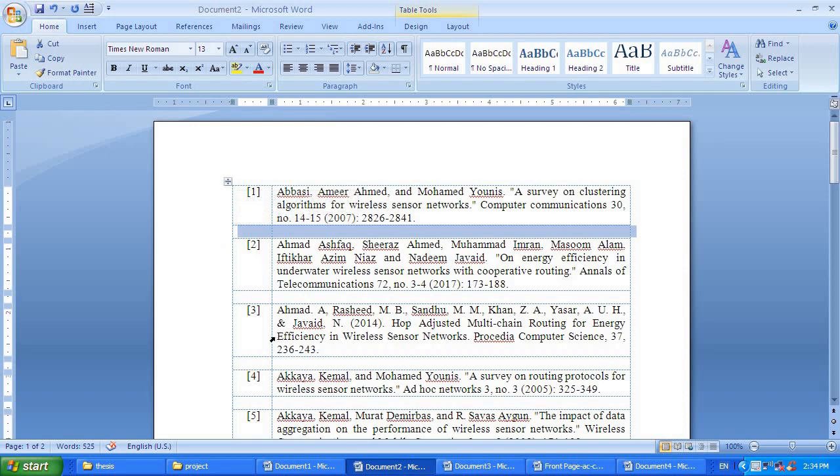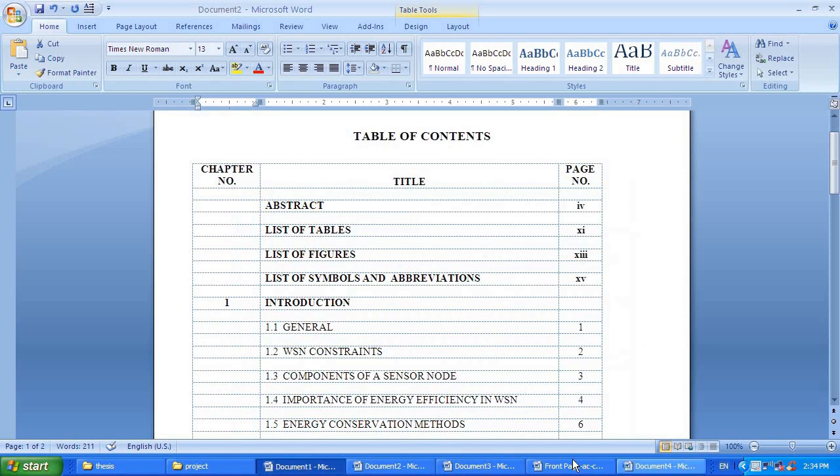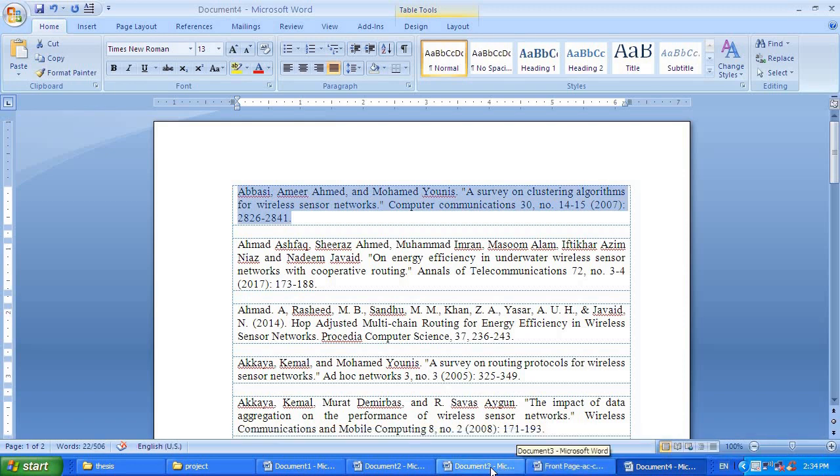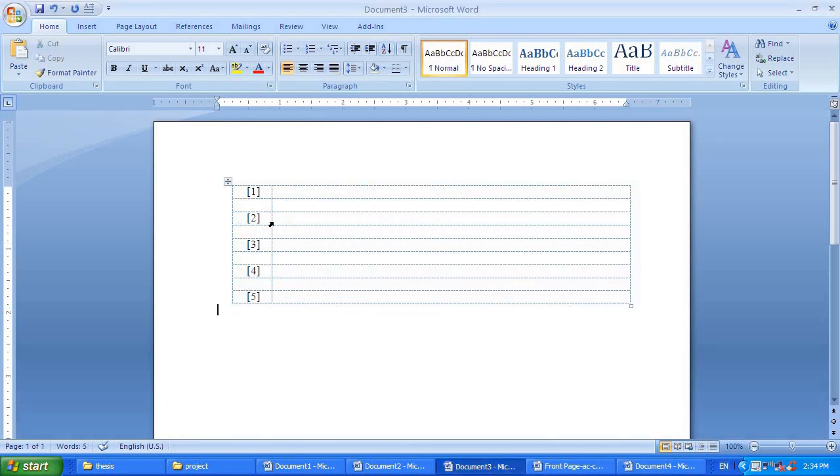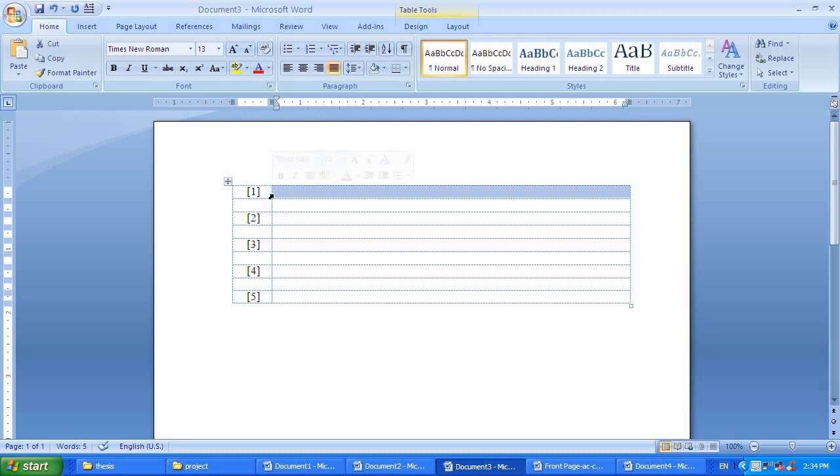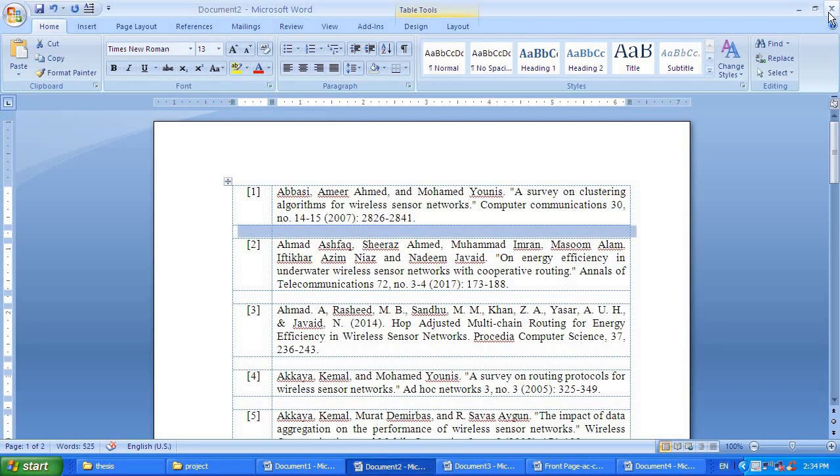So how to do this? For reference alignment, I will send you one template. I think it will be here. I will send you this template. What you need to do is include all your references here, in this section. That's all. For example, I will show the demo. I am having this. I will close it, right?